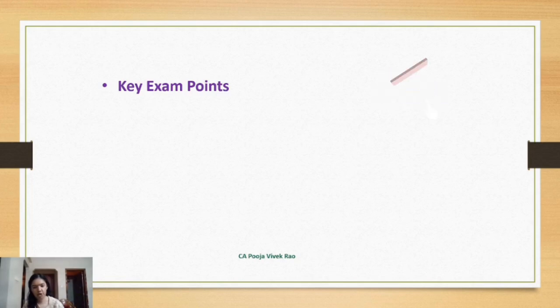For example, there is a question on depreciation. And in the question, it is not mentioned which method of depreciation to use, whether it's the straight line method or written down value method. Nothing is mentioned in the question. So in this case, the question has an ambiguity. So what you can do is take an assumption. Some students might solve this question using straight line method and some of them might solve using written down value method. Both will be correct in this case. But in your notes section, you have to clearly give an assumption that since nothing is mentioned in the question about the method of depreciation, I am assuming so and so method, and then you have to compute the answer.